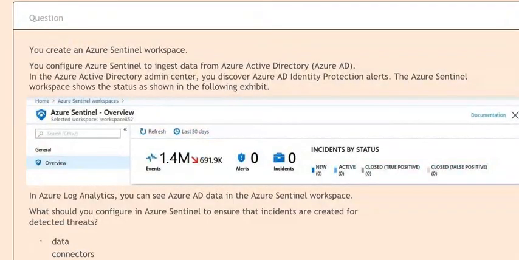Next question is, you create an Azure Sentinel workspace. You configure Azure Sentinel to ingest data from Azure Active Directory, Azure AD. In the Azure Active Directory Admin Center, you discover Azure AD Identity Protection alerts. The Azure Sentinel workspace shows the status as shown in the following exhibit.